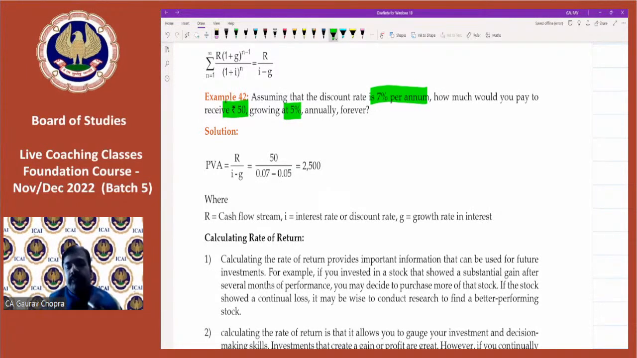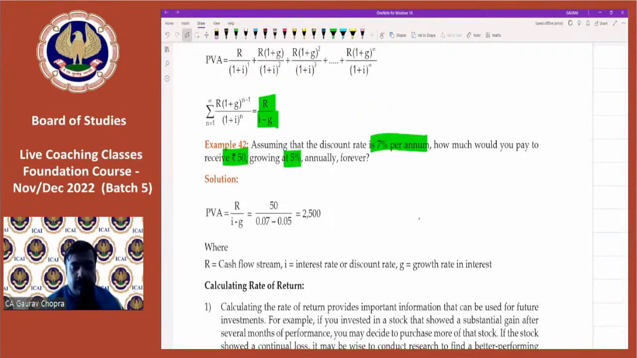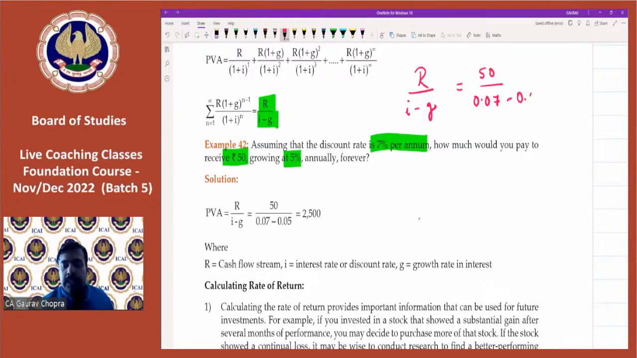So there will be a slight variation in the formula. What is that variation? That variation is simply the return divided by I minus G. So here the return is 50 rupees, the rate is 7% and the growth rate is 5%. So let's divide and get the result. So we are getting 2,500.